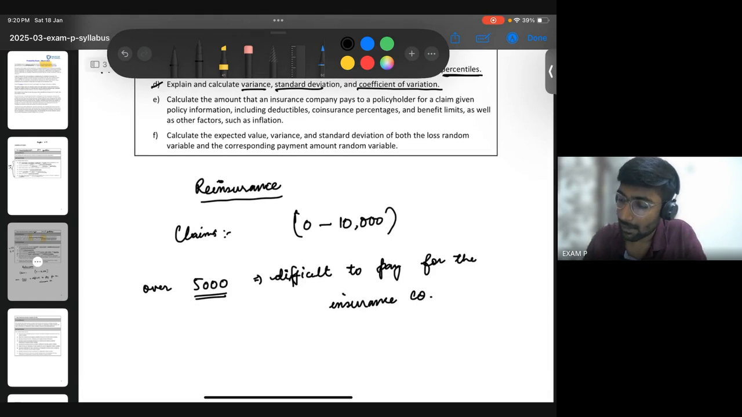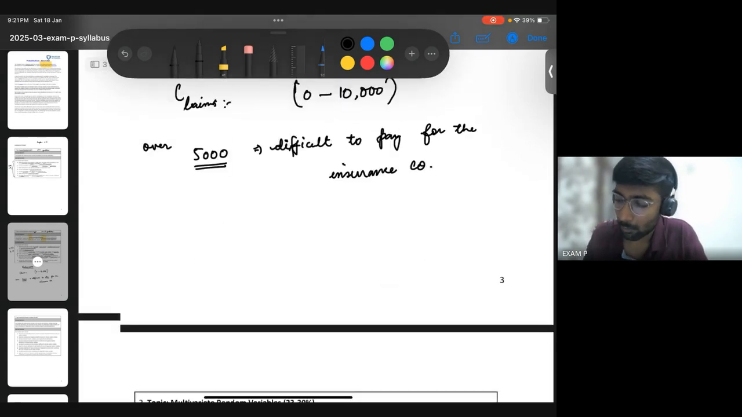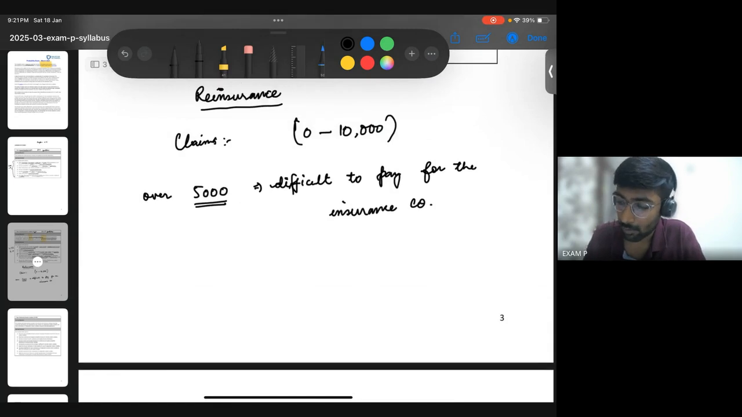So now, via these topics, calculate the amount that an insurance company pays to a policyholder for a given claim, including deductibles, co-insurance percentage, and benefit limit. So these are all different types of policies that can exist. So where was I? So about reinsurance. So suppose 5,000 was the limit, right? Above 5,000, the claims would be paid by the reinsurer.